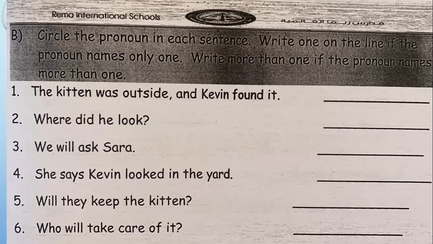Okay? First of all, let me just start with number 1. Then you will complete. The kitten was outside and Given found it. So in question number 1, I'm searching for the pronoun. I will read word by word. The kitten was outside. No pronoun until now. And Given found it. So where is the pronoun? The pronoun is...